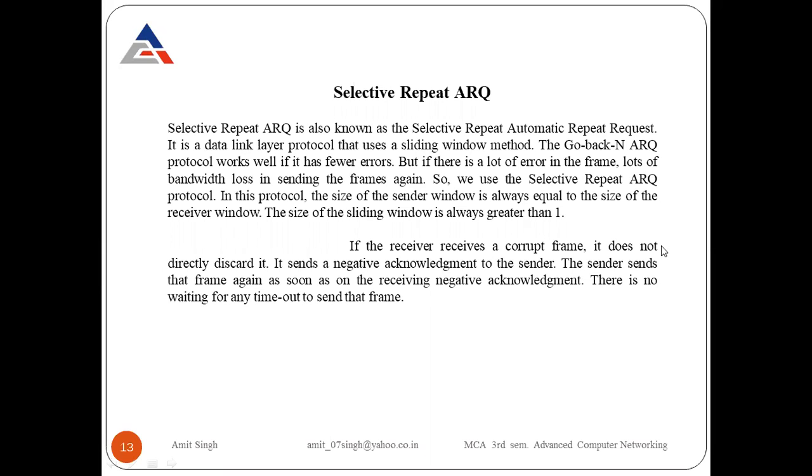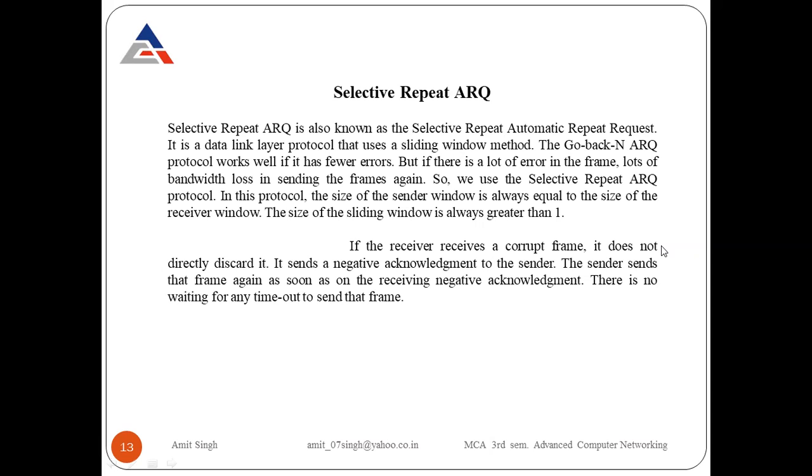Selective repeat ARQ is also known as selective repeat automatic repeat request. It is a data link layer protocol that uses a sliding window method. The Go-Back-N ARQ protocol works well if it has fewer errors. But if there are a lot of errors in the frames, a lot of bandwidth is lost in sending the frames again. So we use the selective repeat ARQ protocol. In this protocol, the size of the sender window is always equal to the size of the receiver's window. The size of the sliding window is always greater than 1.